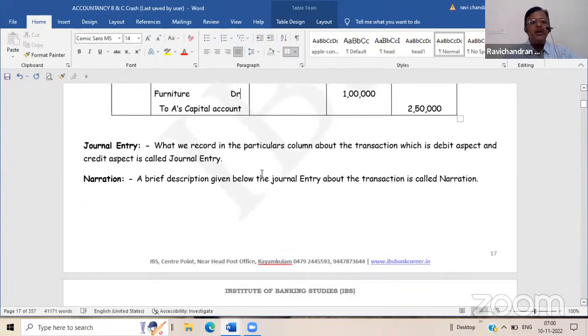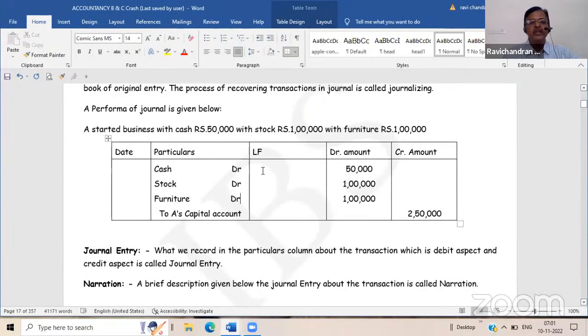In the journal entry, we record the details in the particulars column. But why is this ledger folio column there? This ledger folio.